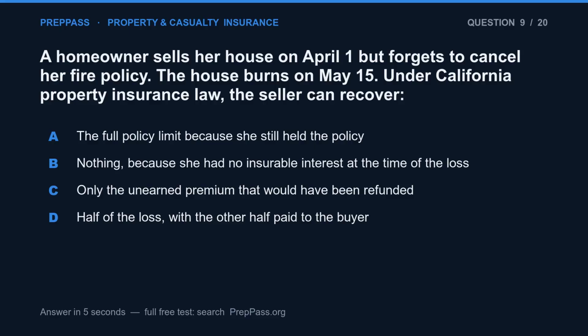Question 9. A homeowner sells her house on April 1st but forgets to cancel her fire policy. The house burns on May 15th. Under California property insurance law, the seller can recover: A. the full policy limit because she still held the policy, B. nothing, because she had no insurable interest at the time of the loss, C. only the unearned premium that would have been refunded, D. half of the loss, with the other half paid to the buyer.